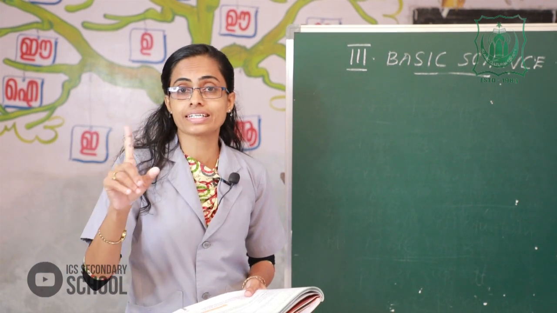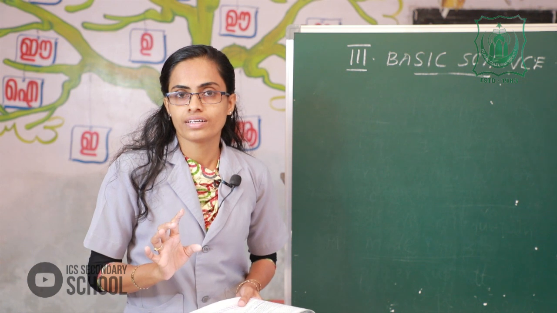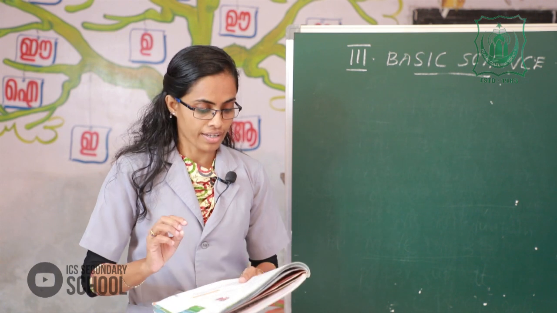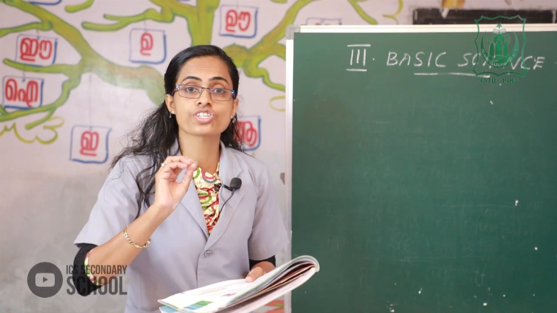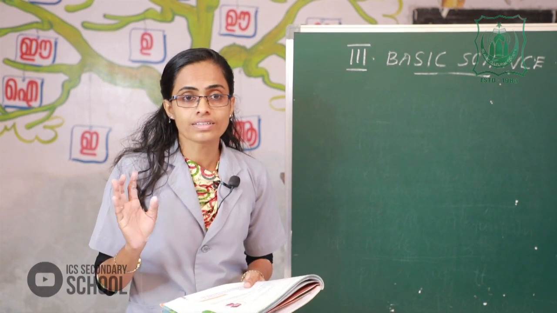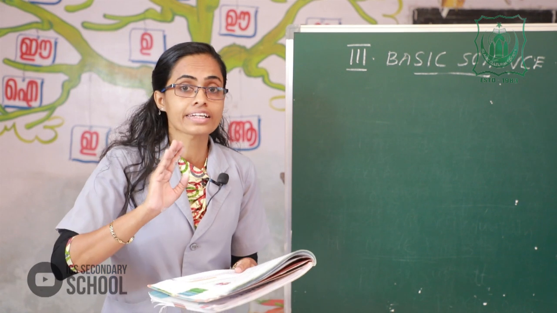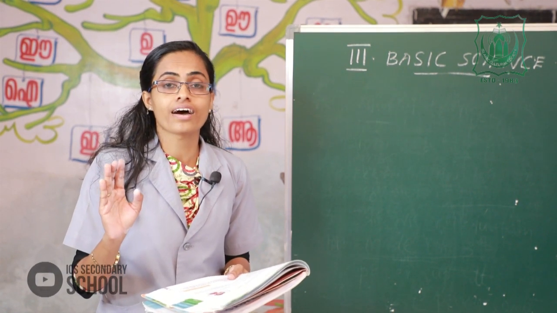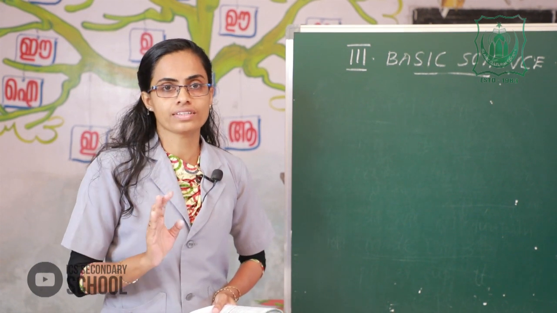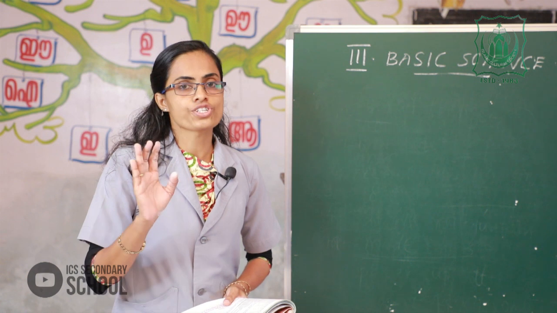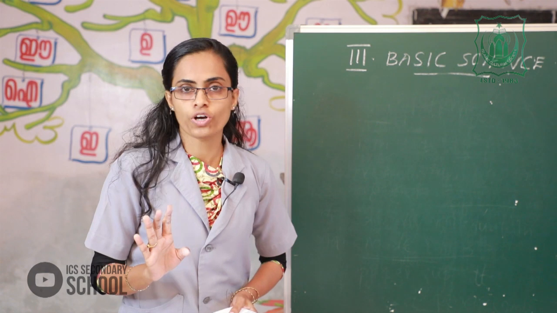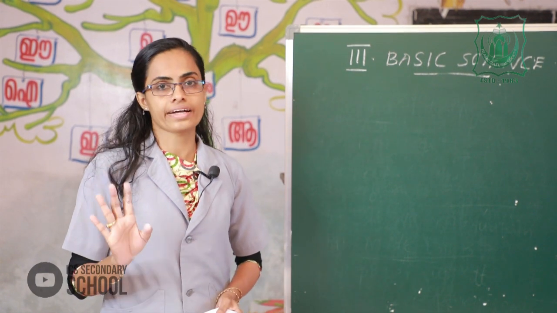In the last class we discussed what is reproduction. The process of producing young ones is reproduction. My question is, why can a car not reproduce? Yes, very good. A car is a non-living thing. Write all these in your notebook. Find out these answers and write in your notebook. Okay, these are the textbook activities.